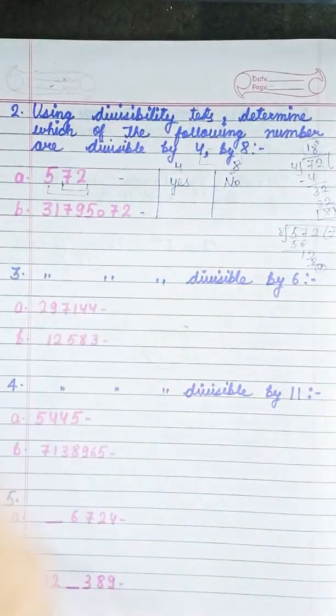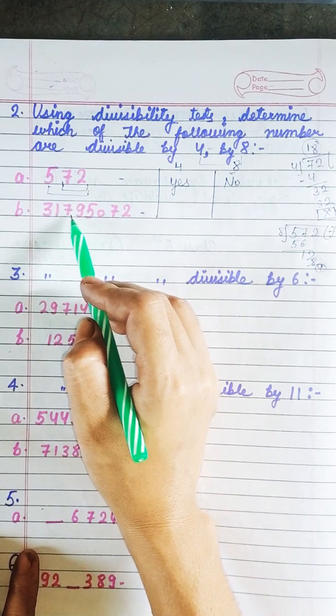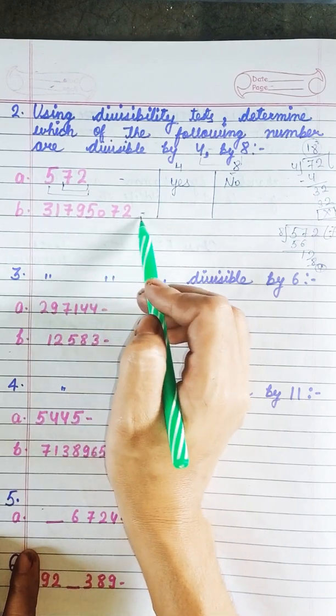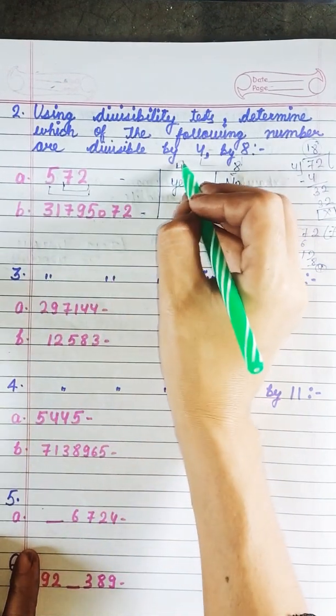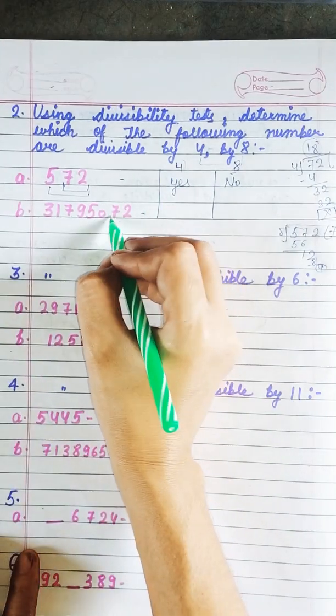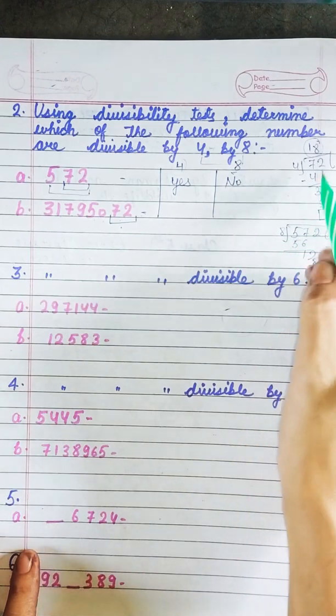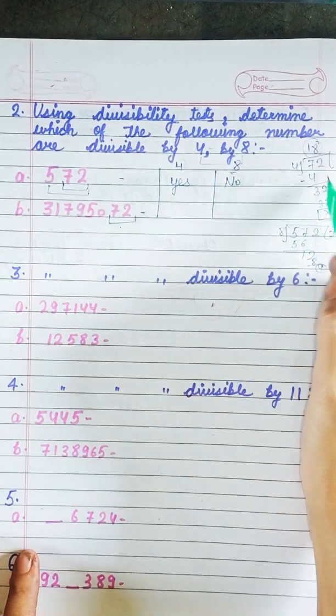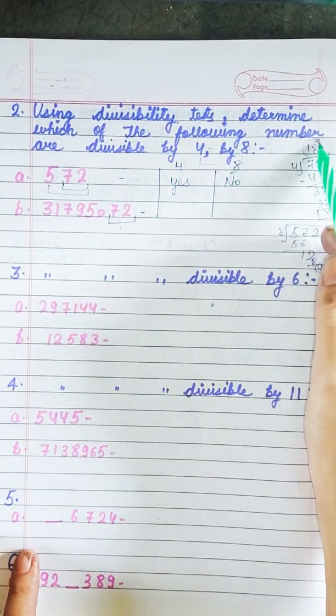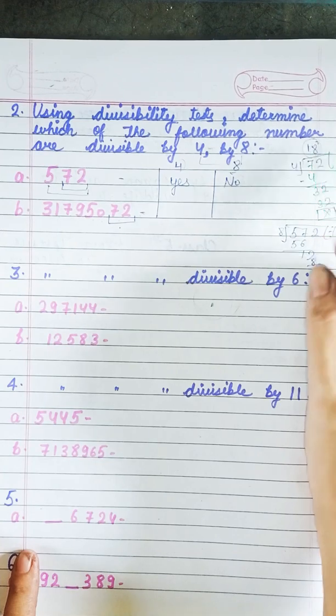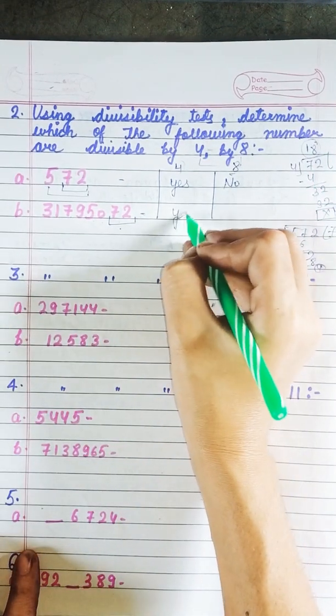Let's come to the next part. 3 1 7 9 5 0 7 2. First divisible by 4, what do we have to check? We have to check only the last 2 digits, and just check them by 4. We have already checked in question number 1, A part, it is divisible by 18, fully divisible. So the answer will be yes.